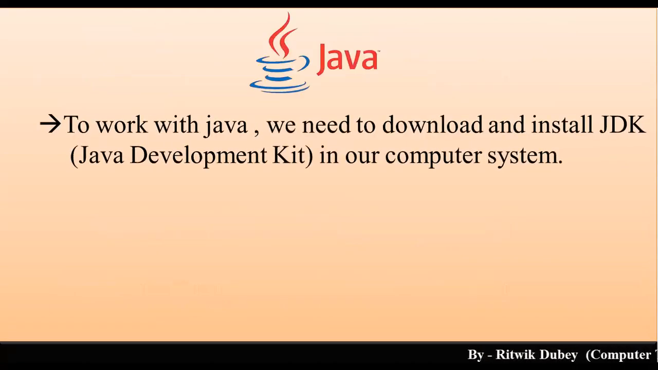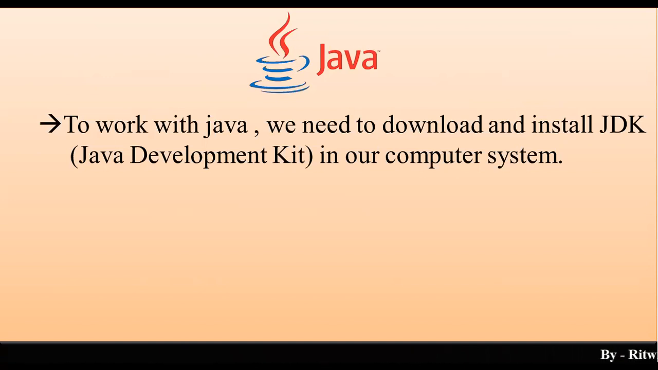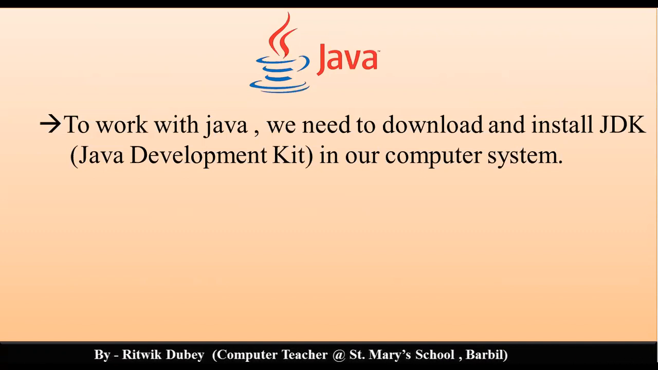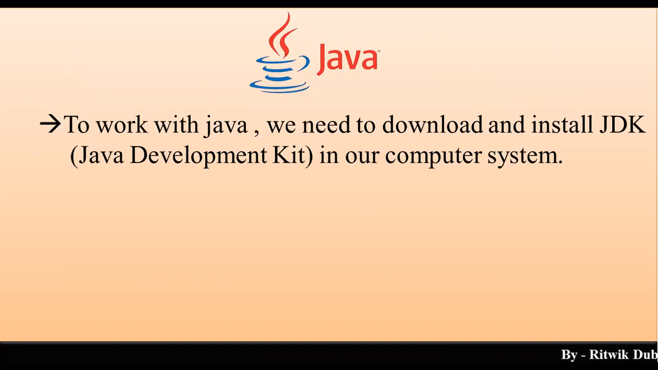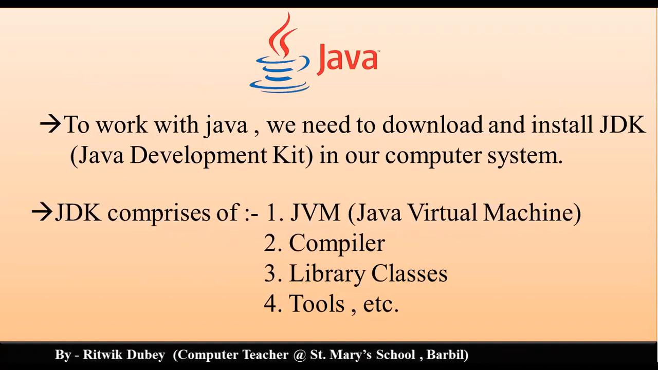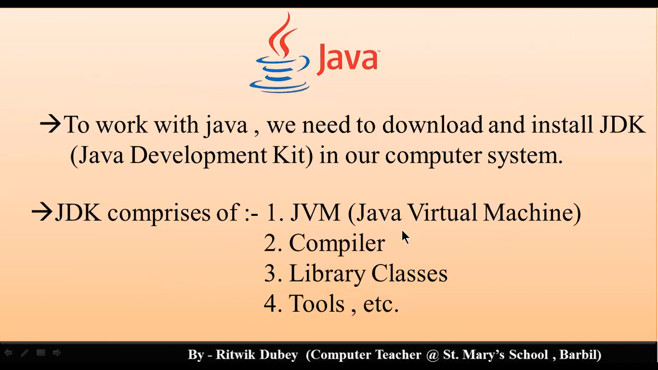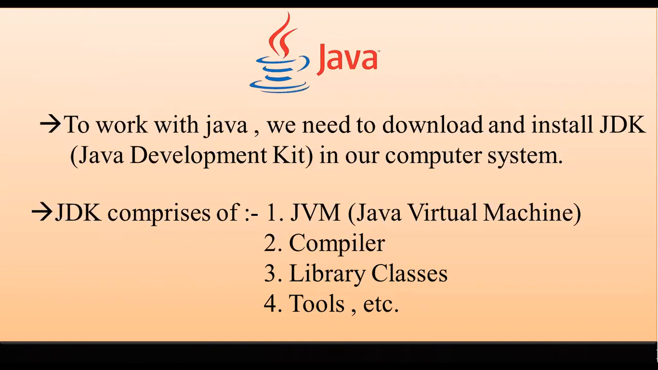Java. To work with Java, we need to download and install JDK. What is the full form of JDK? Java Development Kit in our computer system. If we are not downloading or installing JDK in our system, we won't be able to write Java programs. In order to write Java programs and get the output, we need to download and install Java Development Kit. JDK comprises of JVM, that is Java Virtual Machine, the interpreter, compiler, library classes, tools. So all these things will help us to write Java program, compile them, and get the output.